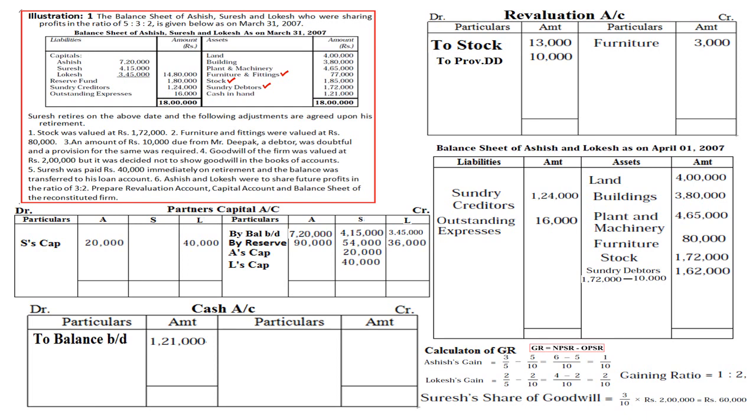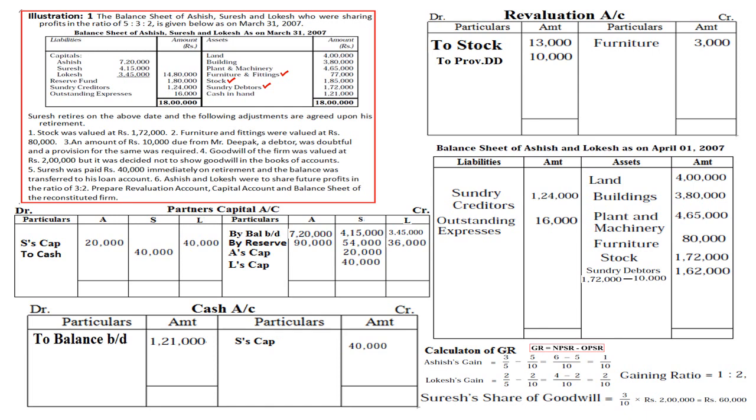Suresh was paid 40,000 immediately. So we are paying 40,000 to Suresh. In Suresh's capital account, we write to cash 40,000, and in the cash account, by Suresh's capital 40,000. Whenever we make payment to a retiring partner, it is written into the capital account as well as the cash account: capital account debit, cash account credit. But in case of death of a partner, the payment is made to the executor of the deceased partner. Therefore, it will not be written in the capital account; instead it will be written in the executor's account. I will explain that later.